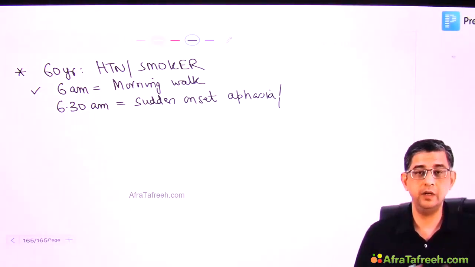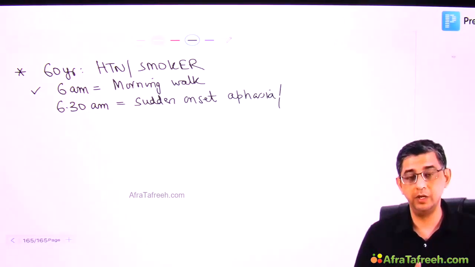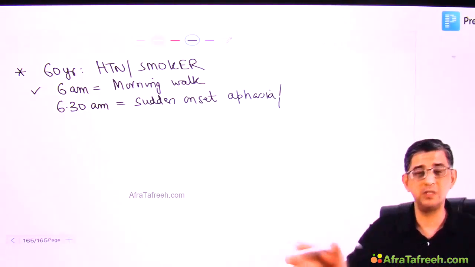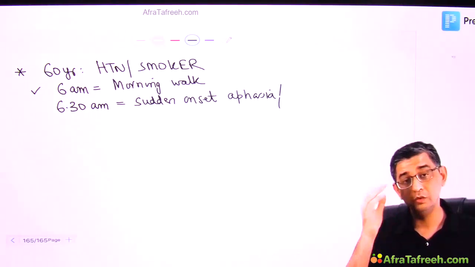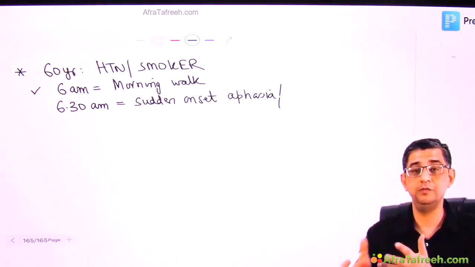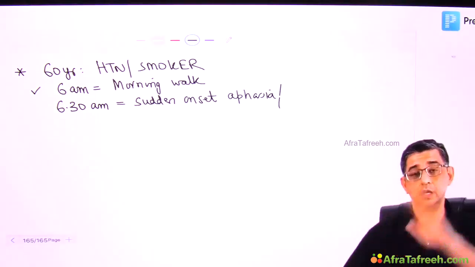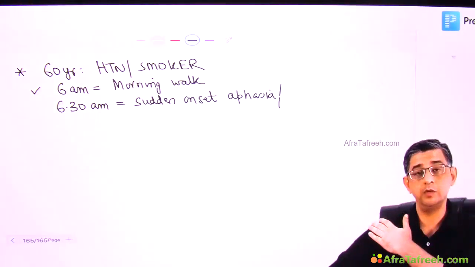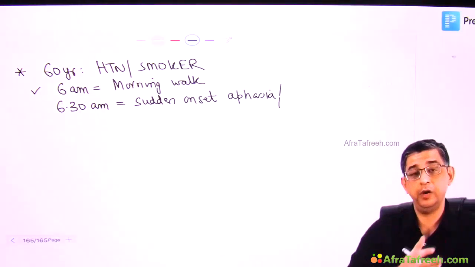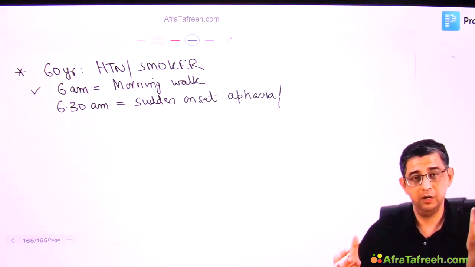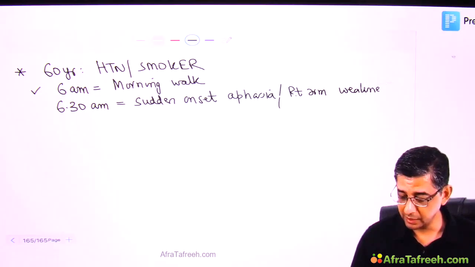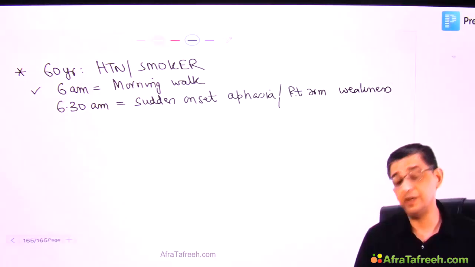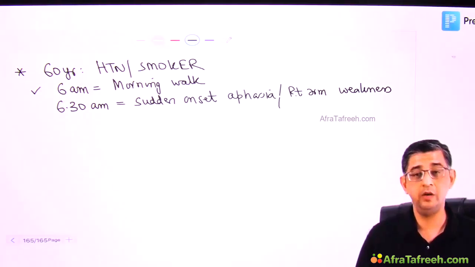Like, say, anybody sick in India, the first thing a wife or husband or family member would be doing is giving a glass of water to the person and saying, okay, we'll call up the doctor, don't worry. So when his wife handed him a glass of water, she found that he was struggling to raise his right arm. He could use his left arm, but right arm power was not there. He was maybe trying to support and maybe point that he's not able to use this particular arm. One arm was fine. So there are two features that have developed in this guy. One is a right arm weakness, and second is that he's not being able to speak, which definitely will send the alarm bells ringing in the mind of everybody.